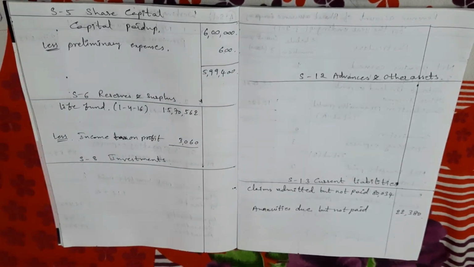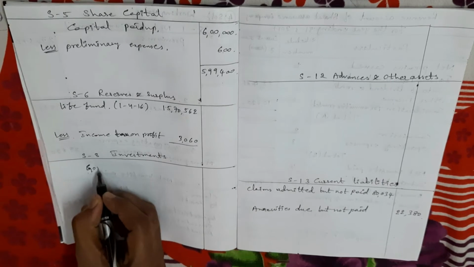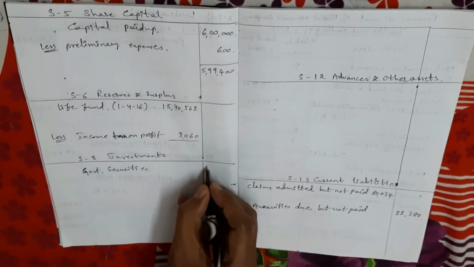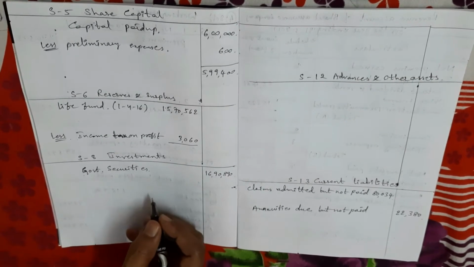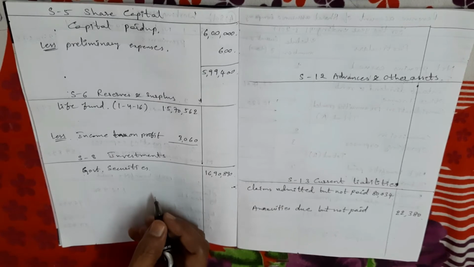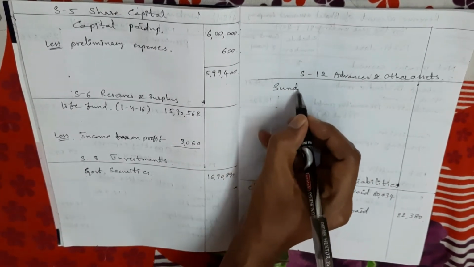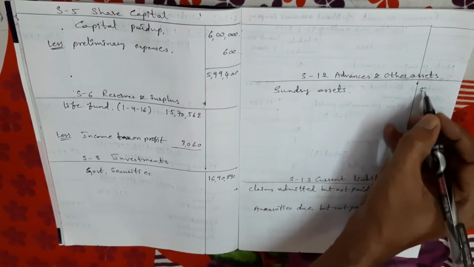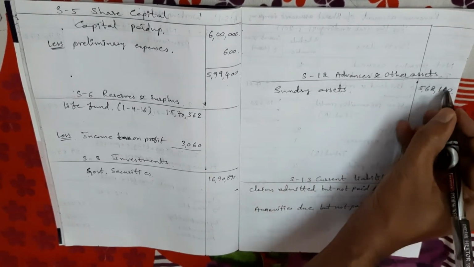Next, government securities is an investment, so schedule number 8. Take government securities 16 lakhs 90,890 rupees. Next, Sundry assets. Sundry assets come in schedule number 12. The amount is 5 lakhs 68,110.